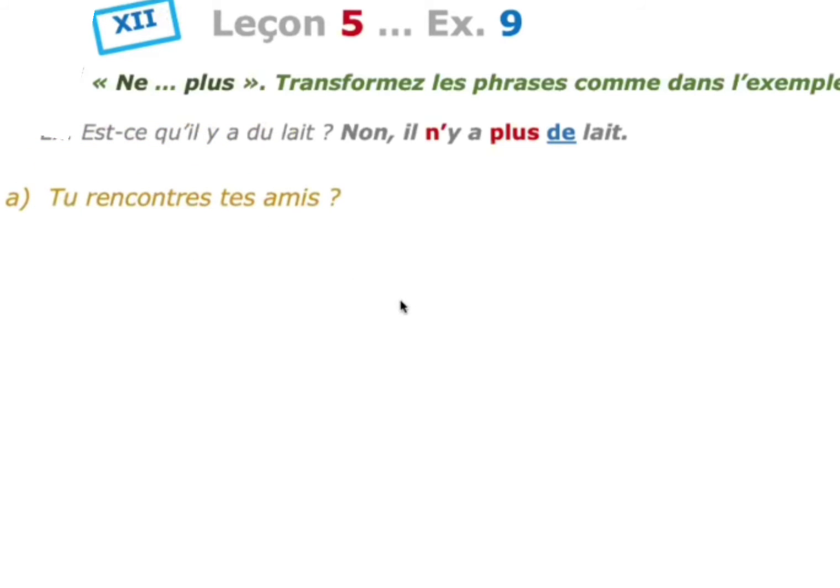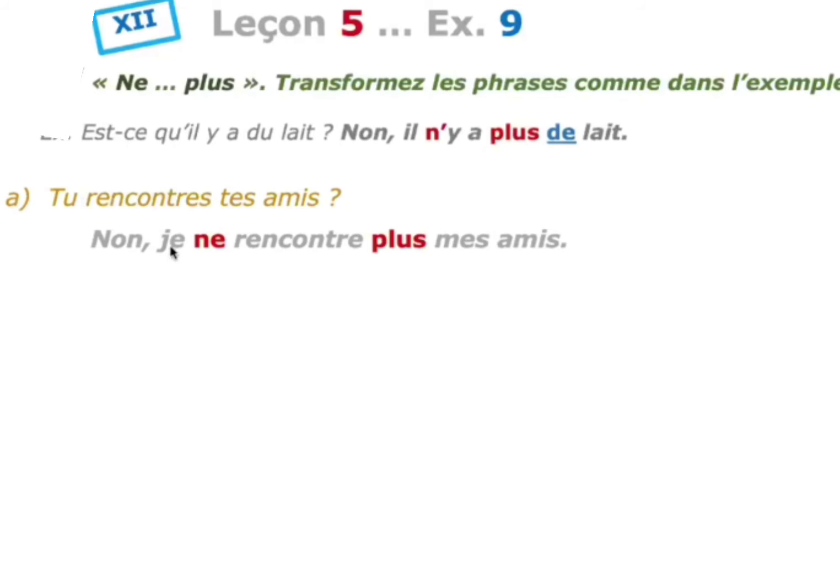Tu rencontres des amis? Do you meet your friends? So the negative answer is, no, I did not meet my friends. So no, je ne rencontre plus mes amis. So here the conjugation of the verb is in present tense according to tu, it is es.